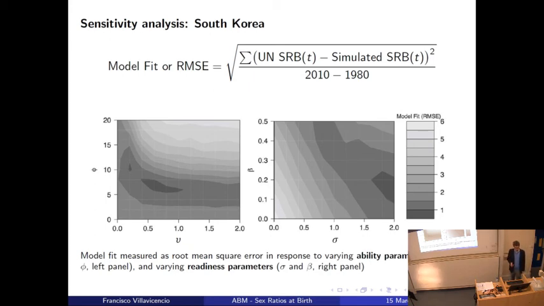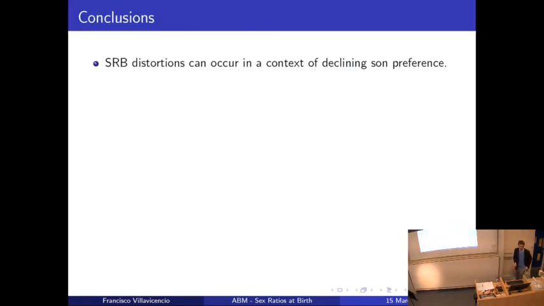Okay, so now conclusions. Regarding the model, the results show that the SRB distortions can occur even in a context of declining son preference. So even if there is some preference declining, as I showed with these counterfactual scenarios, we still have a distortion in the sex ratios at birth. The sensitivity analysis suggests that there is a key role of the technology diffusion. So technology diffusion has a strong effect on this steep increase in South Korea that is not observed in India.